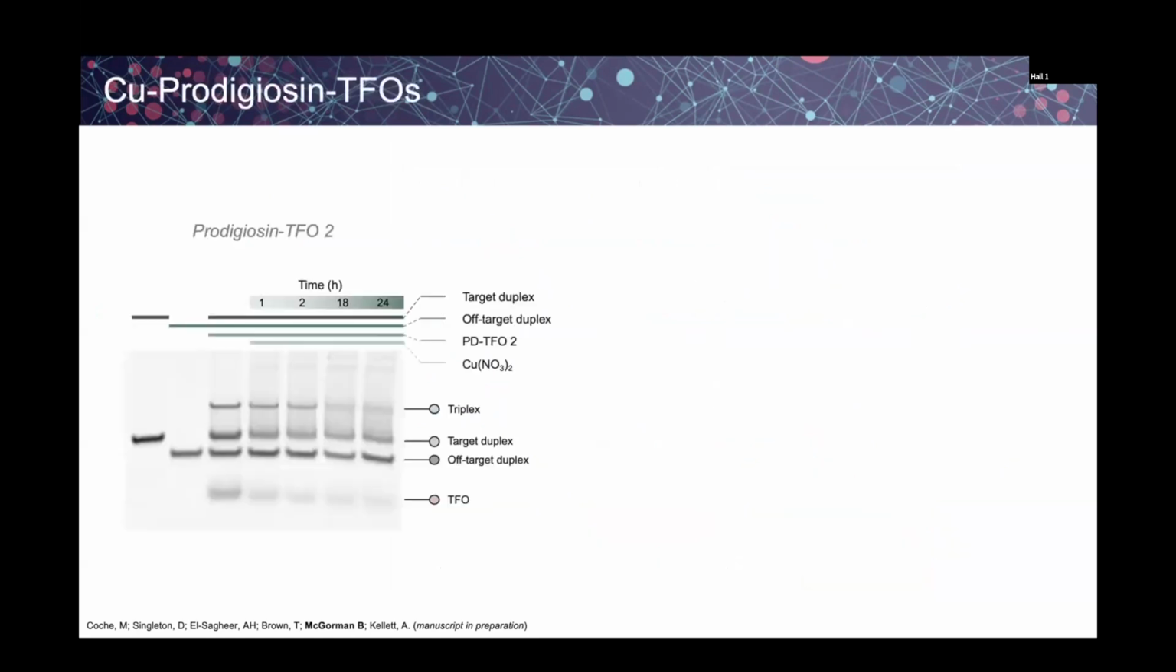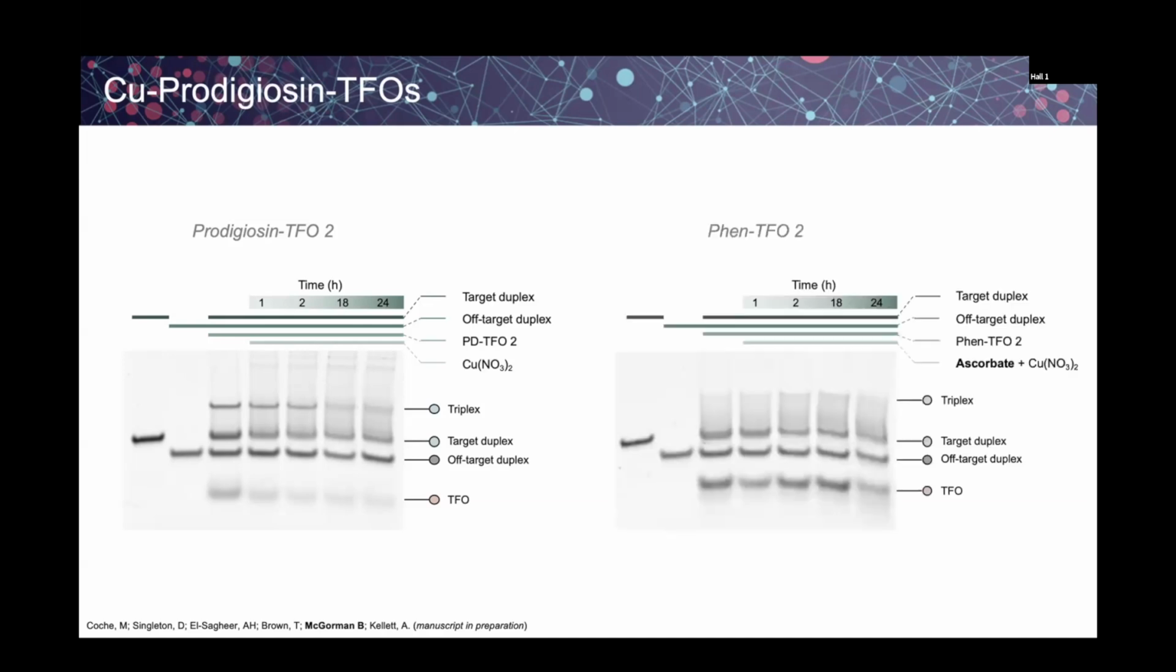So we looked then at the gel electrophoresis to see the cleavage. So we have the EGFR target and the off target. The EGFR target is depleted while the off target remains undamaged. But it's important that this is in the absence of ascorbate, and these are the first kind of TFO hybrids that don't require a reducing agent to achieve selective DNA damage. And we can compare this then to phenanthroline, which does require ascorbate to achieve the damage, but it's